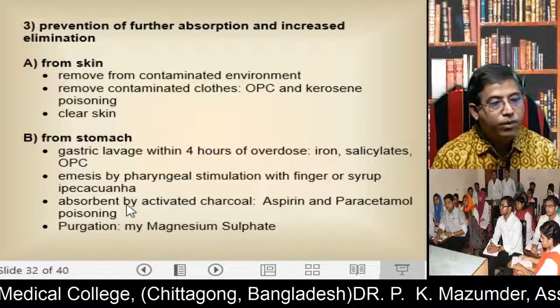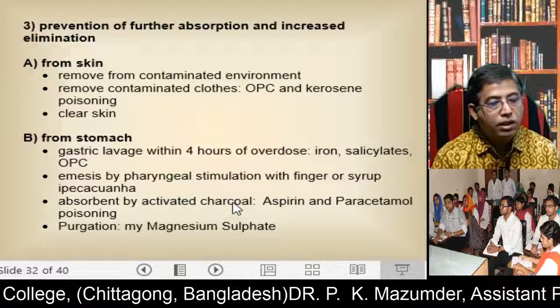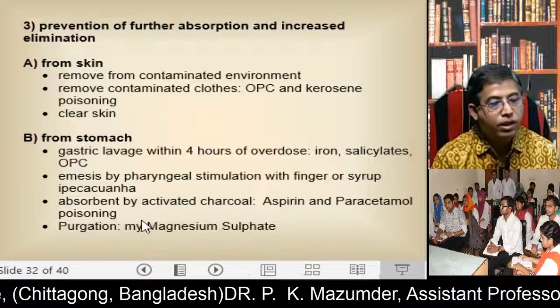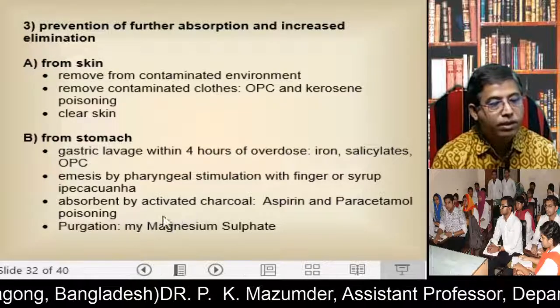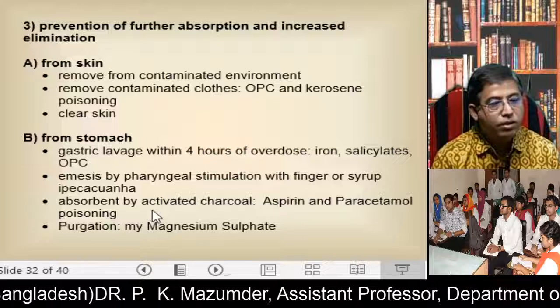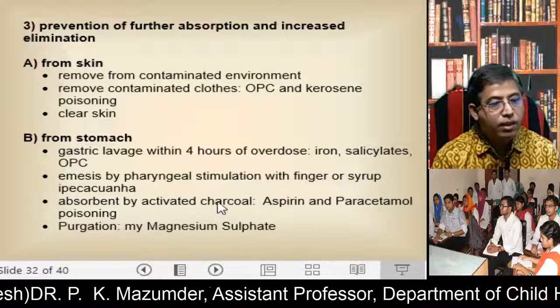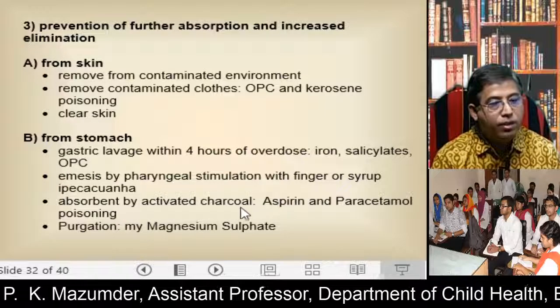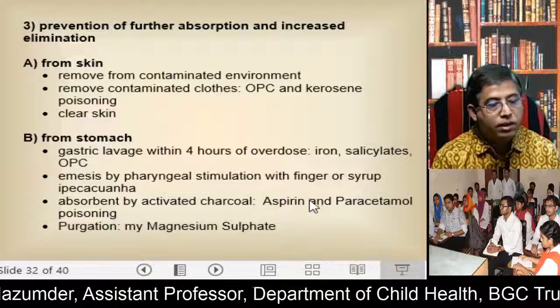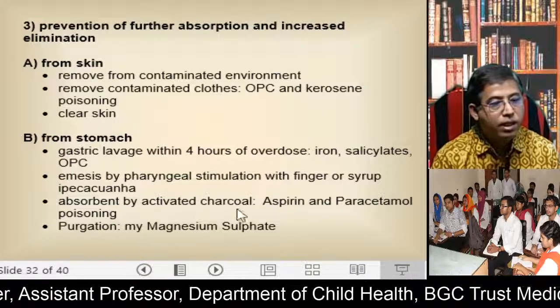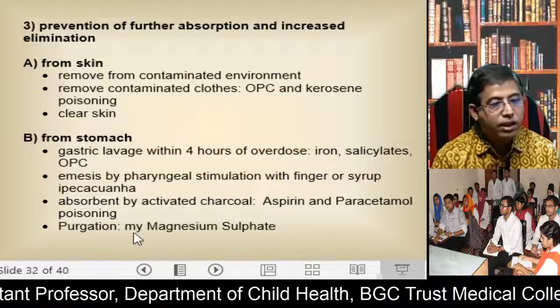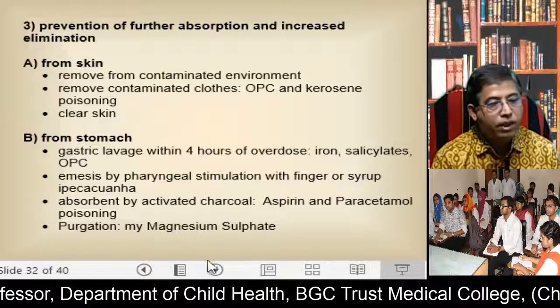And absorbent by activated charcoal. In that case, aspirin and paracetamol poisoning is the most important, because activated charcoal prevents absorption. It adheres to these toxic substances and prevents their absorption. Purgation by magnesium sulfate.